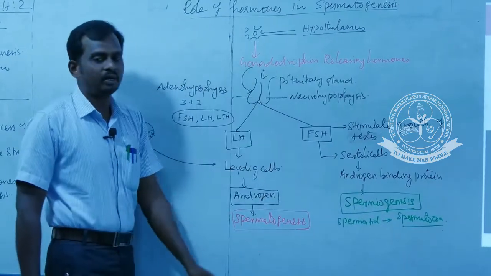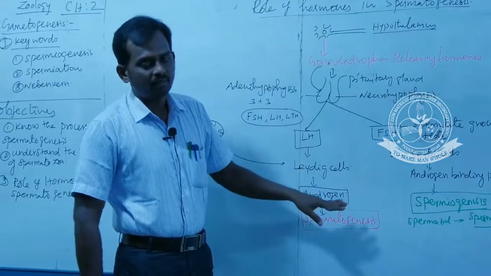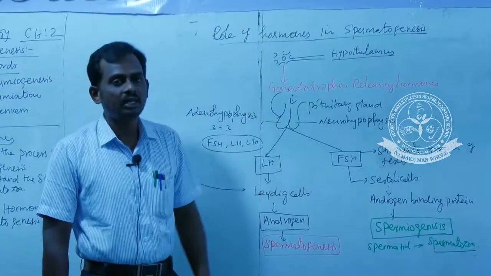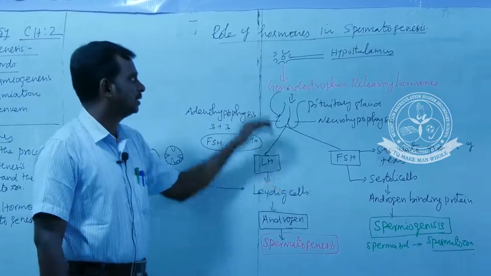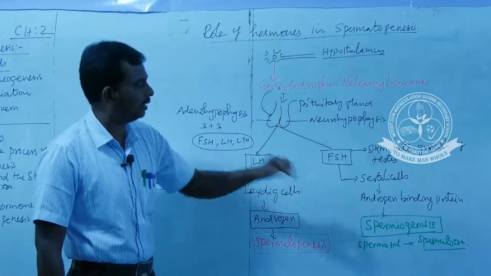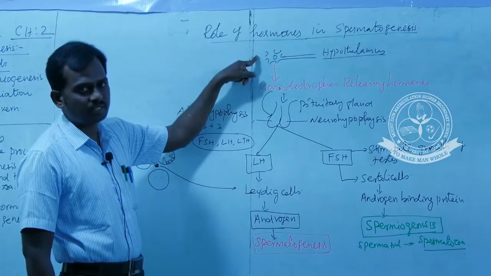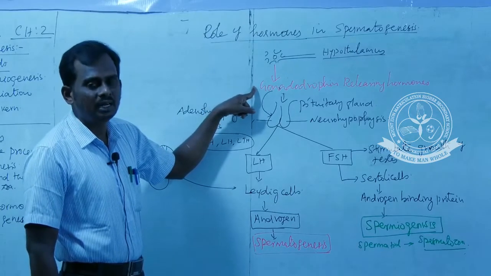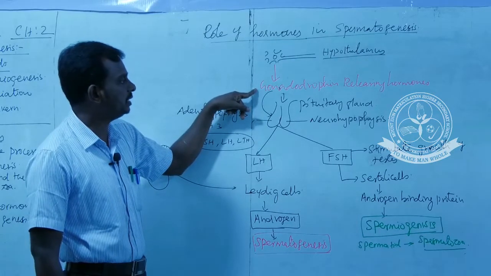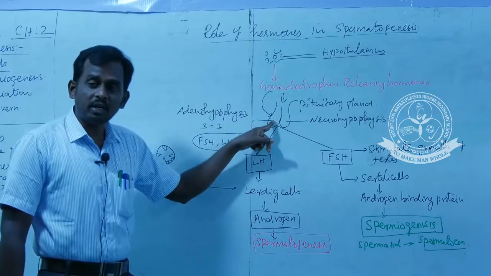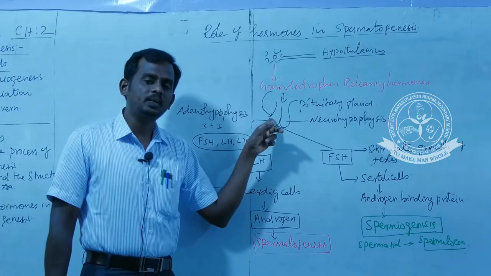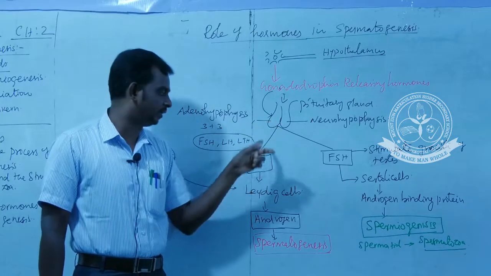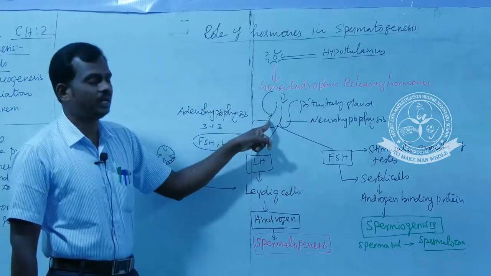This is another important 5-mark question, and may be asked as a 3-mark question also. Explain the role of hormones in spermatogenesis. So quickly we can go for a recall. This is the hypothalamus part. This hypothalamus releases gonadotropin releasing hormone. This gonadotropin releasing hormone acts on which part of the pituitary? The anterior part of the pituitary, because it is the part responsible for secretion of these two hormones.